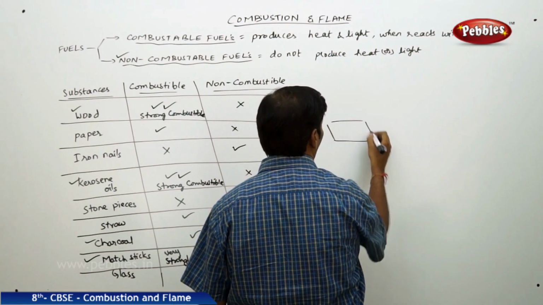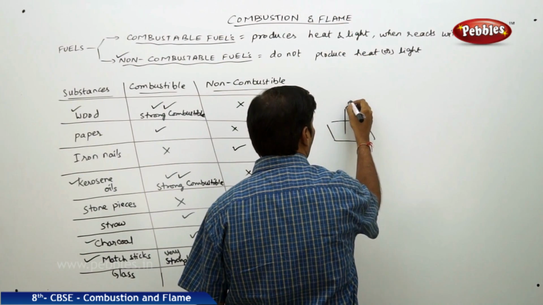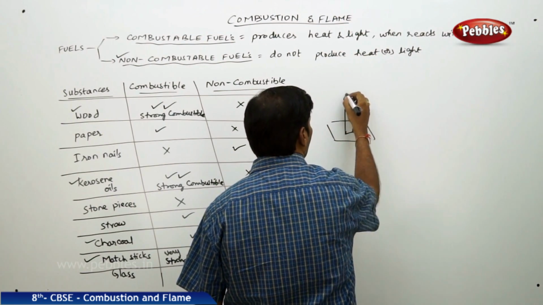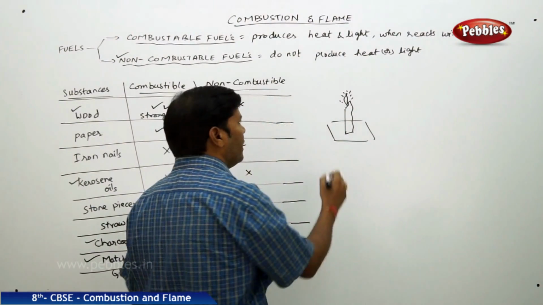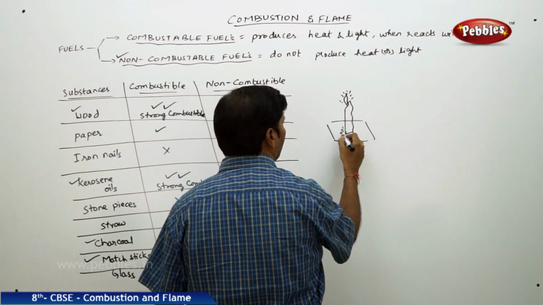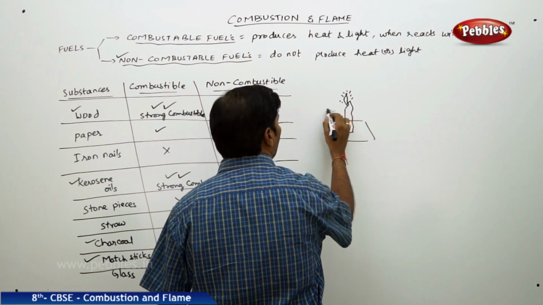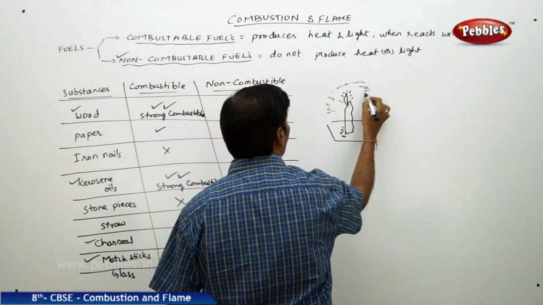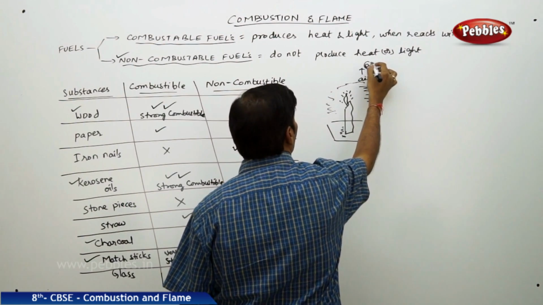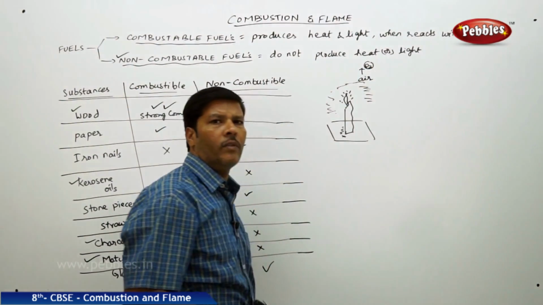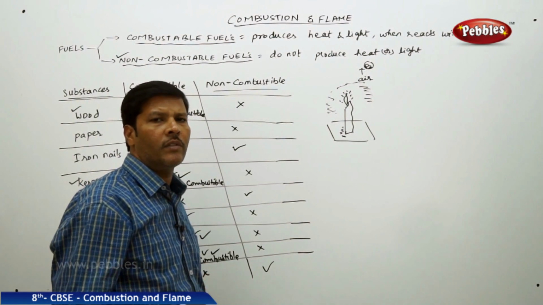If you take a flat board like this, a wooden plank, and take a candle. If this is the candle, you can see the candle flame is glowing like this. That means surrounding this candle, you're finding that a medium is operating. This medium is air. So air contains oxygen. This oxygen supports the combustion of the candle and it gives the flame.